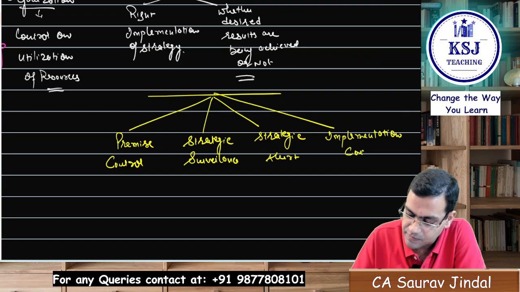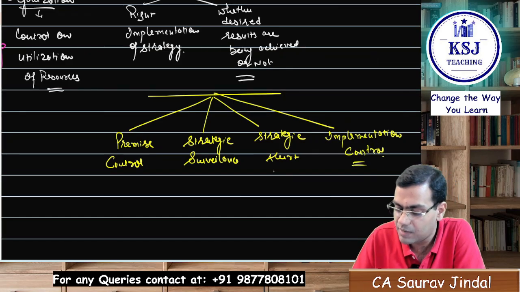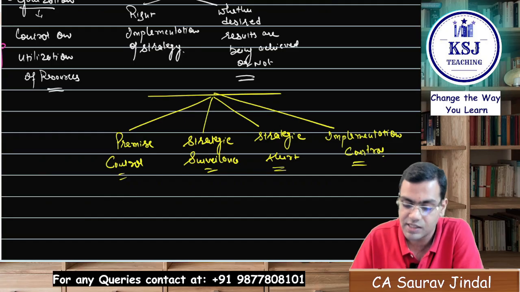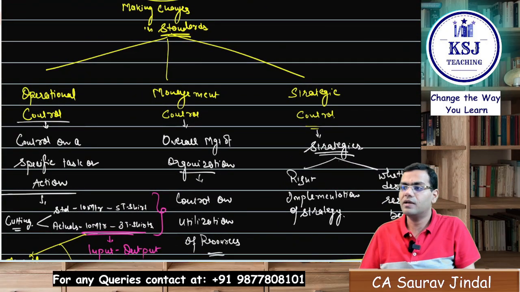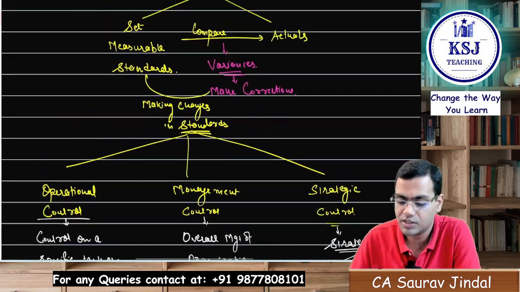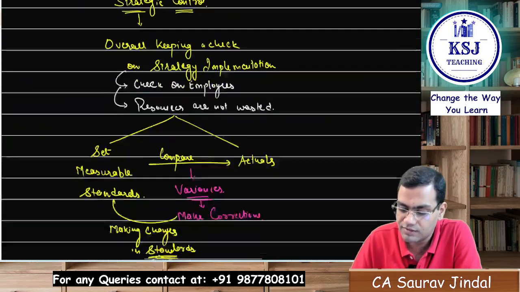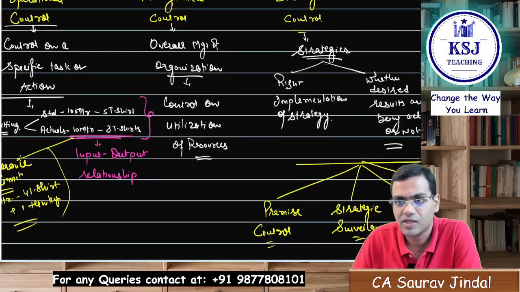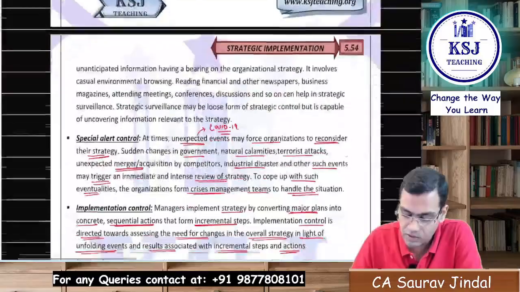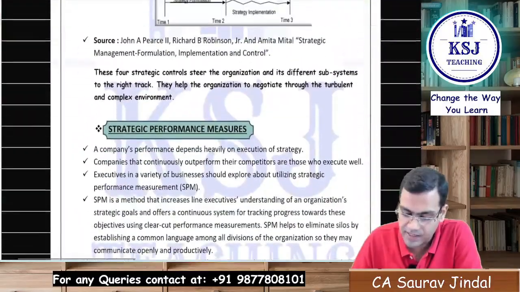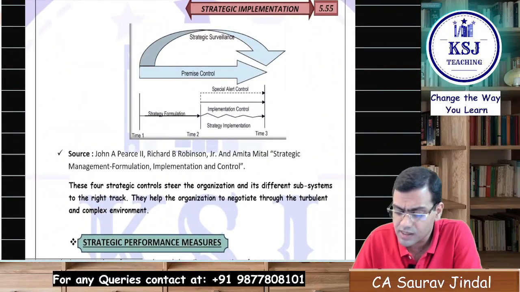Clear, sir? So I've tried my best to explain it in the easiest of ways, and through this flow chart, so that you people can remember it at a later stage also, right? Whenever you want to revise it, revise this chart, strategic control will be almost done. Okay, now moving on to the last topic.